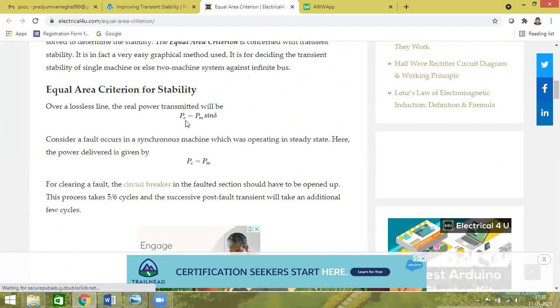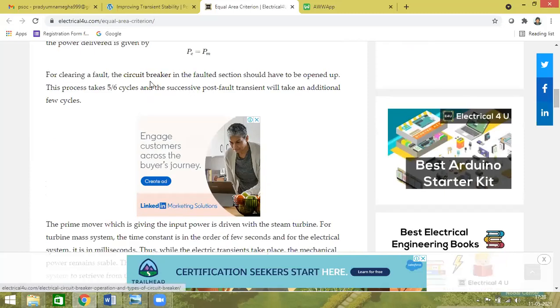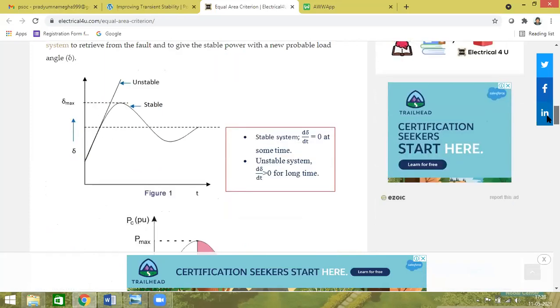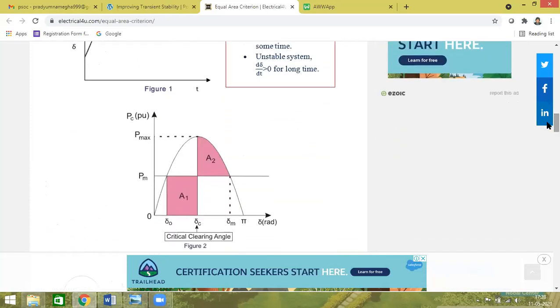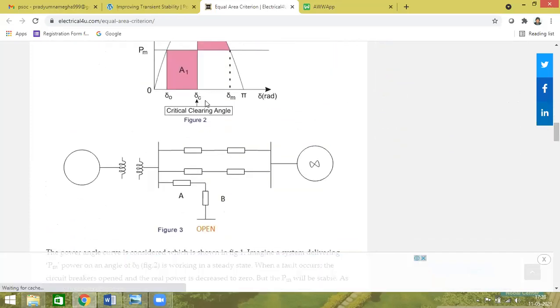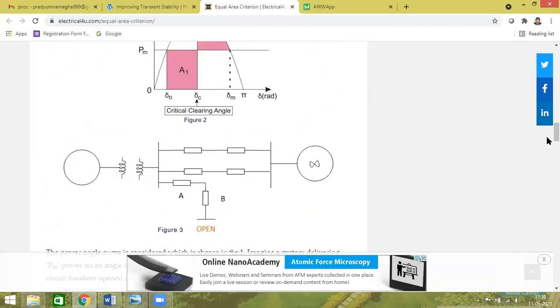So electric power is equal to mechanical power. Here the power is mentioned as P is equal to PM sine del, and in place of PM, we have written EV by X into sine del. Under ideal condition, both powers are equal to each other. When the fault is created, circuit breakers will clear that fault. But we are explaining what happens during the transient condition, during the fault condition, with the help of this equation. Same derivation as we have done here, the same graph: in equal area criteria, the accelerating area must be equal to the decelerating area.